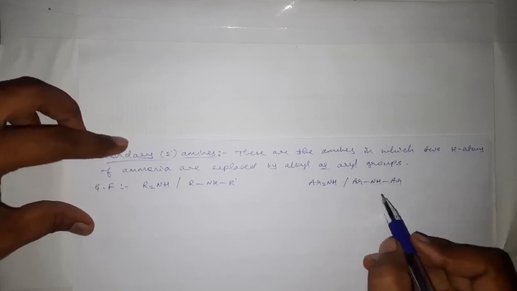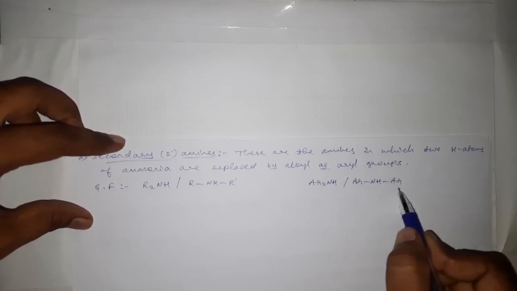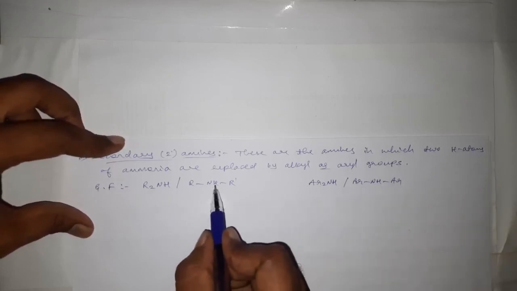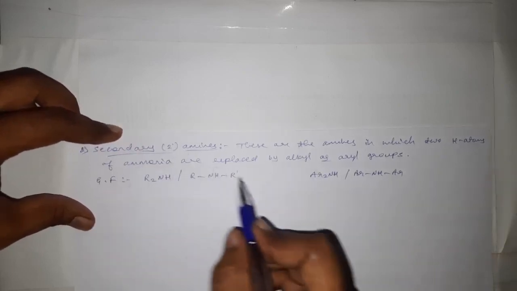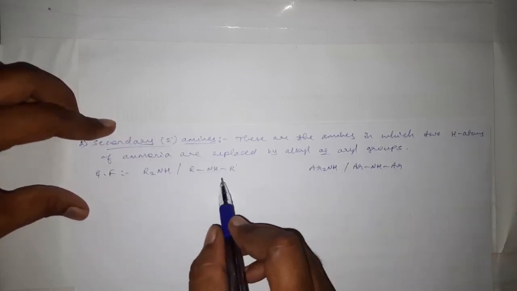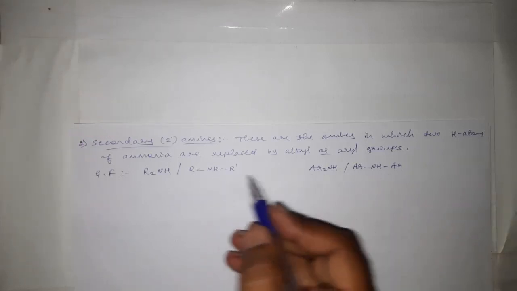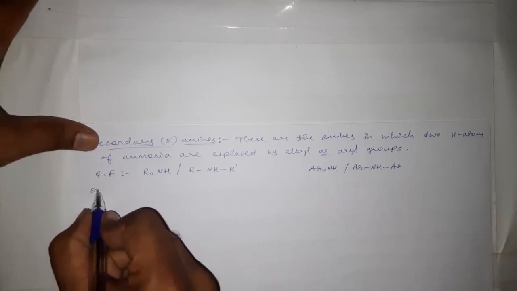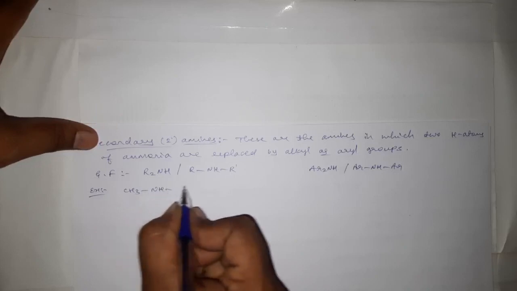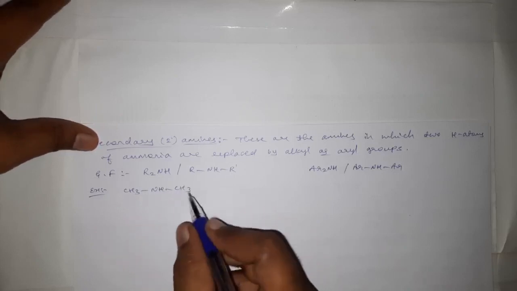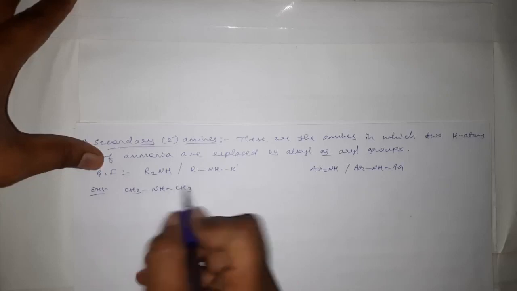Here we can easily see that two hydrogen atoms of ammonia are replaced by two aryl groups, or by two alkyl groups. In case of a primary amine, only one hydrogen is replaced. For examples, we can take CH3NHCH3. These R's are the same here, two hydrogens are replaced by two methyl groups.